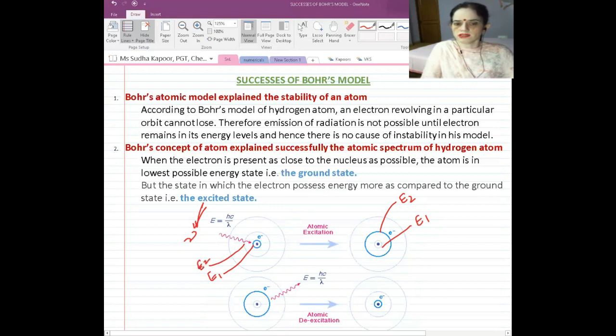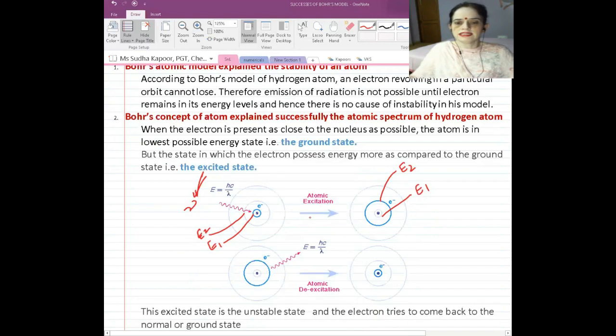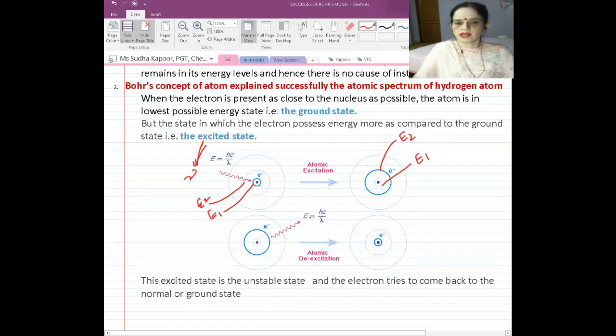The same applies when the electron releases energy. If the electron is in the higher energy state E2 and loses radiation of a particular frequency, then after emitting the energy it gets de-excited and comes back to the original E1 level.